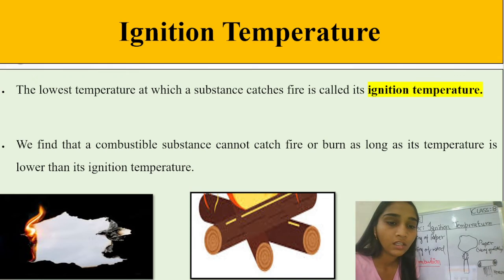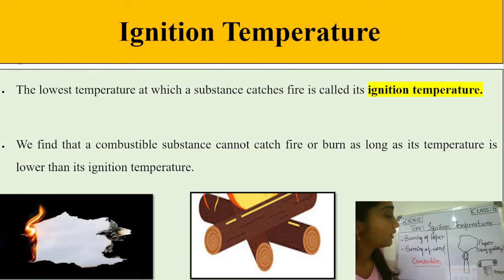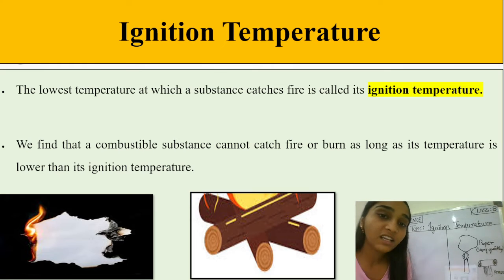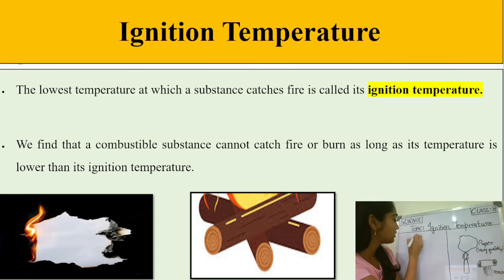Very good, students. So we find that a combustible substance cannot catch fire or burn as long as the temperature is lower than the ignition temperature. So students, wood takes a lot of time for burning. Why? Because its ignition temperature is not reached till that point. So the substance should reach its ignition temperature.